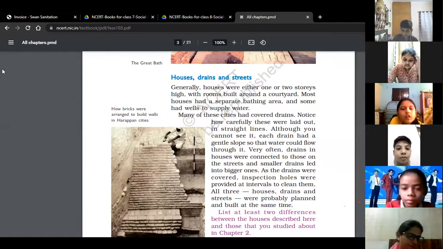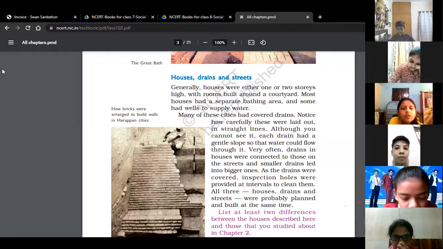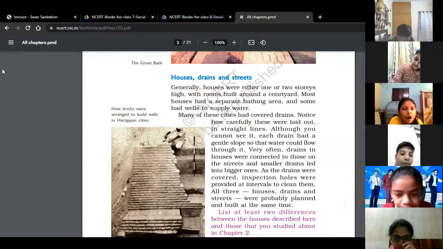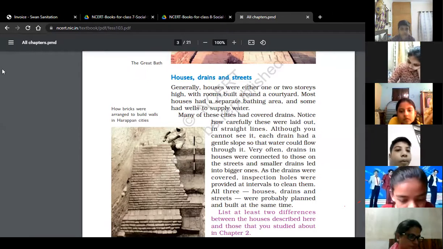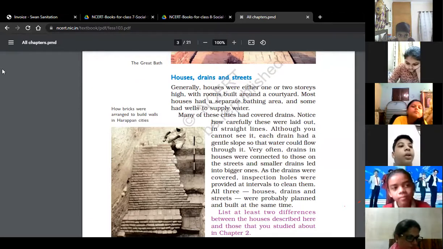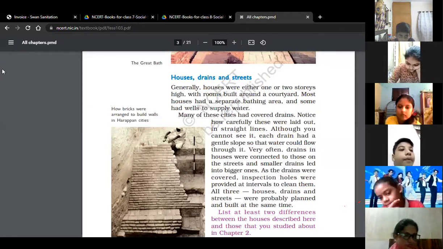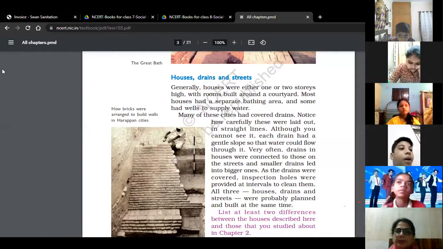New crafts in the city. Let us look at some of the objects that were made and found in Harappan cities. Most of the things that have been found by archaeologists are made of stone, shell, and metal, including copper, bronze, gold, and silver. Copper and bronze were used to make tools, weapons, ornaments, and vessels. Gold and silver were used to make ornaments and vessels.